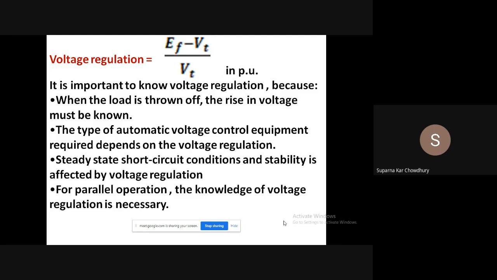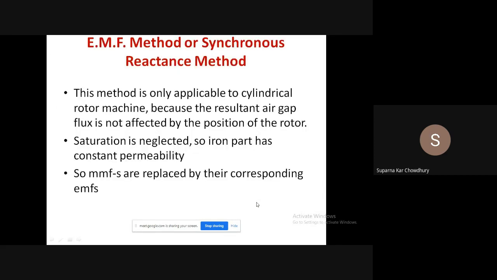Then another point is that the steady state short circuit condition and stability are affected by the regulation because it is related to the generator characteristic. And when two machines are connected in parallel, then also the regulation should be known. Unless we know the regulation, we cannot operate them in parallel. Now, the first method, this one we discussed in the last class.